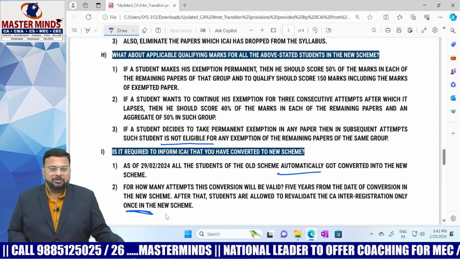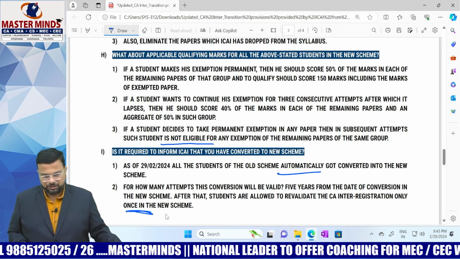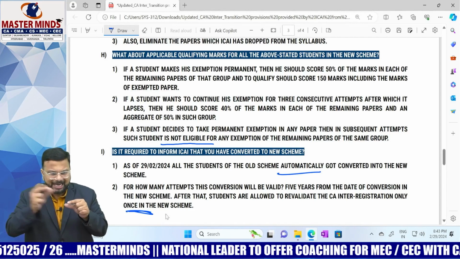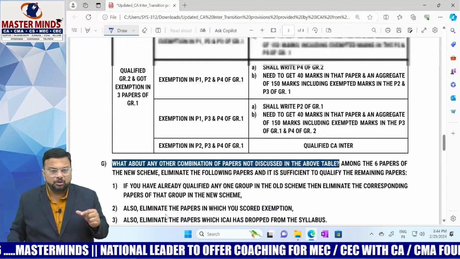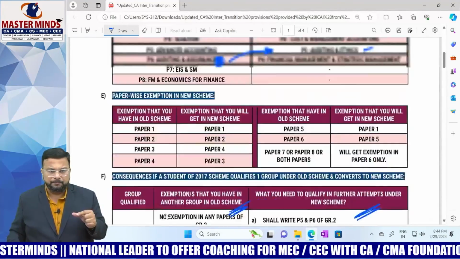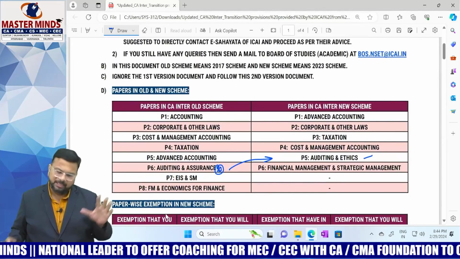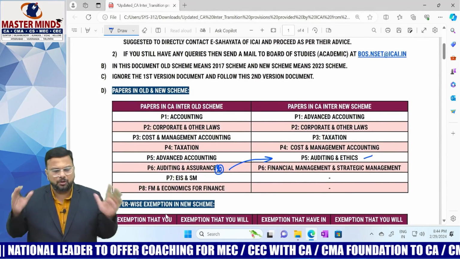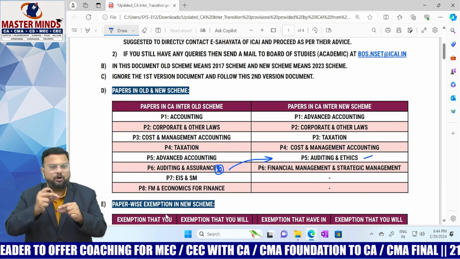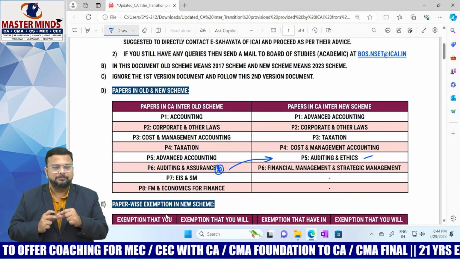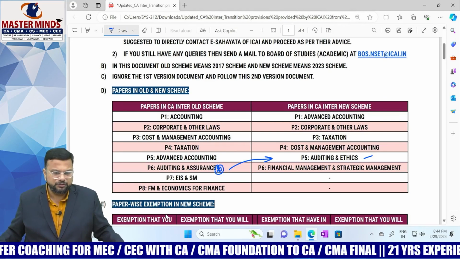There is a point here. Okay. So these are the transition provisions. Please choose your right combination. Okay. Please go through the numbers here. Yes, you people are aware of all the papers. You are the one who attends the examination, but please be careful of these numbers and choose the right combination. Okay. Thank you and all the best for your future examinations.